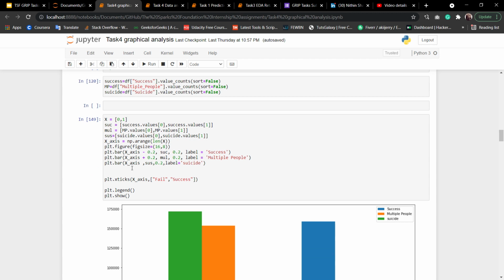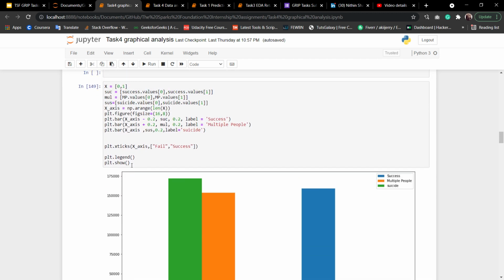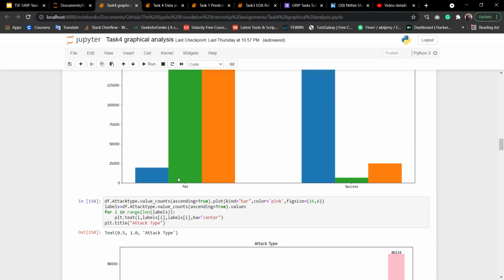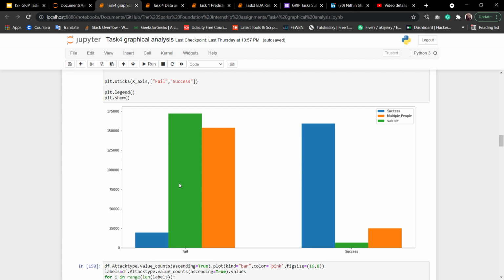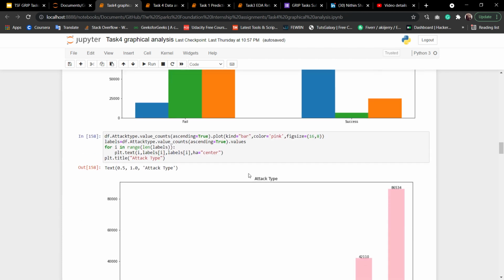And then I have plotted a graph between success, multiple people and suicide. As you can see, the success rate was low when the attack type was suicide and multiple people were involved, and the success rate was high when the attack type was not suicide and multiple people were not involved.